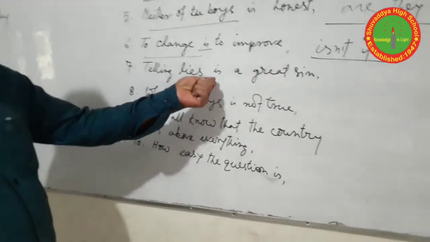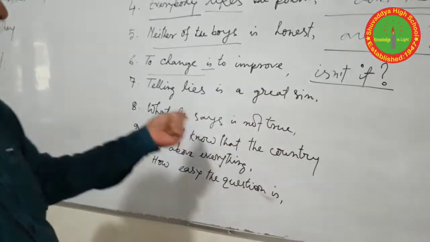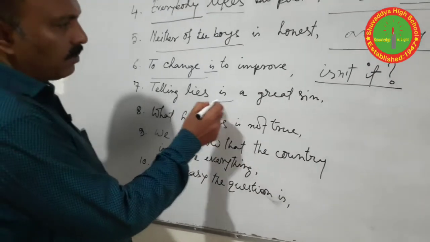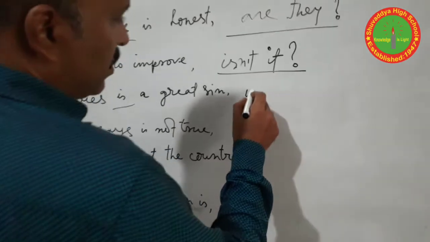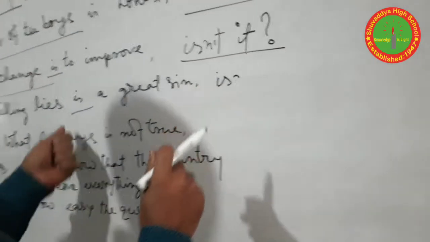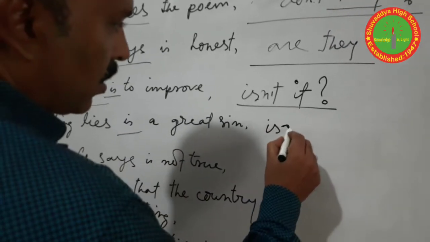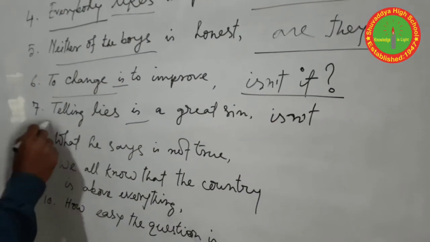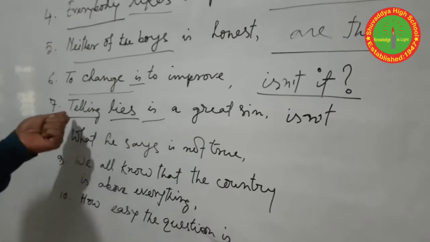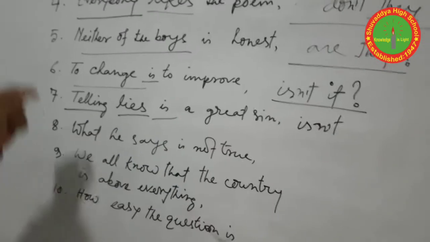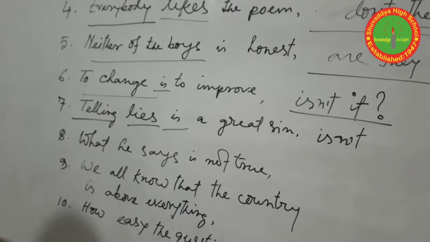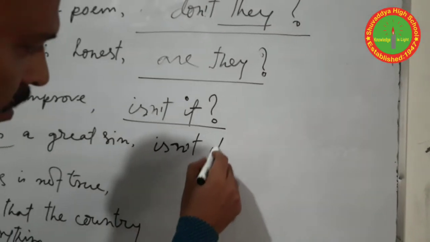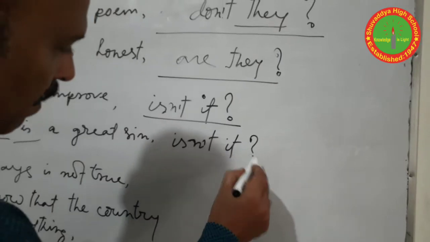Telling lies is a great sin. Here is also the auxiliary verb found, so write it in first. And the sentence is a positive one, or affirmative one. We should use the contraction form. And the subject here is not lies, but telling. If you find any gerund in your subject position, you can use "it" instead of it. Okay?